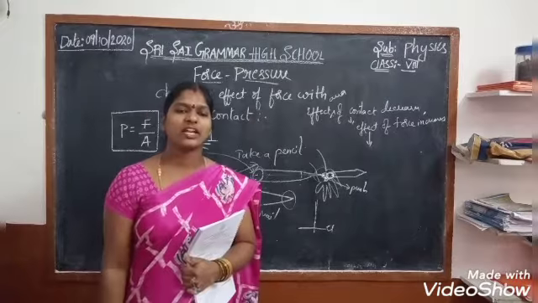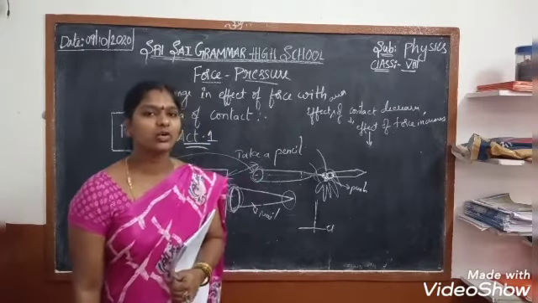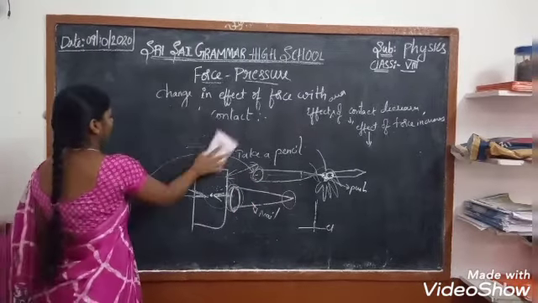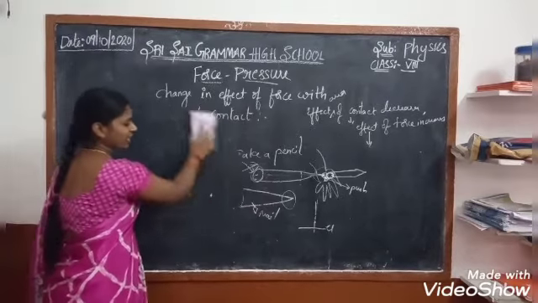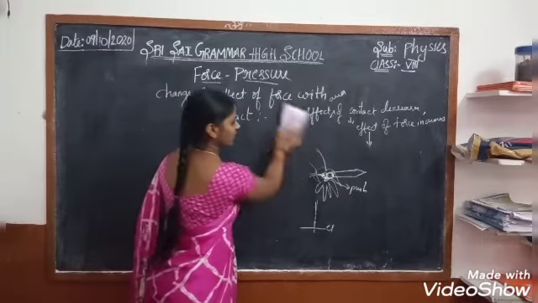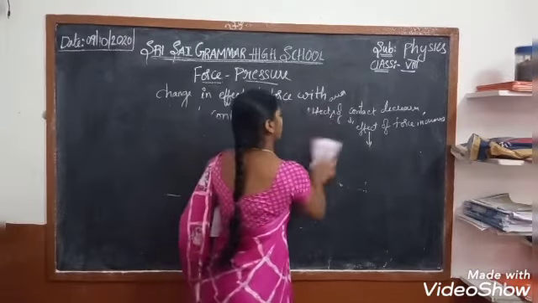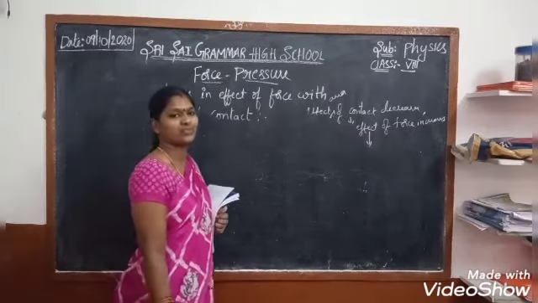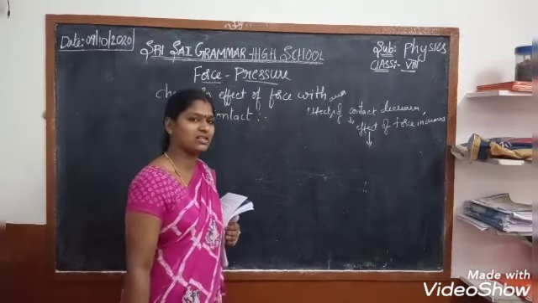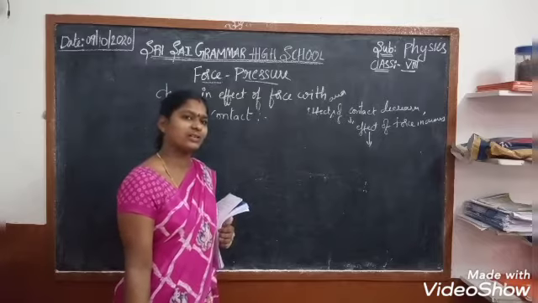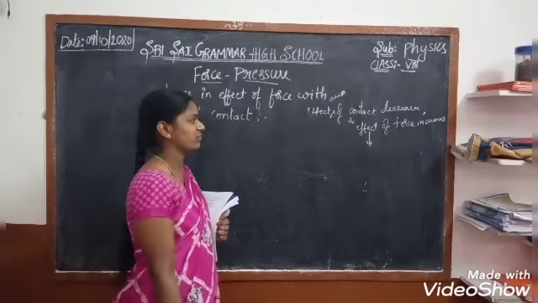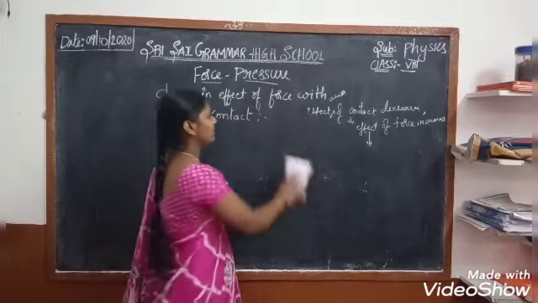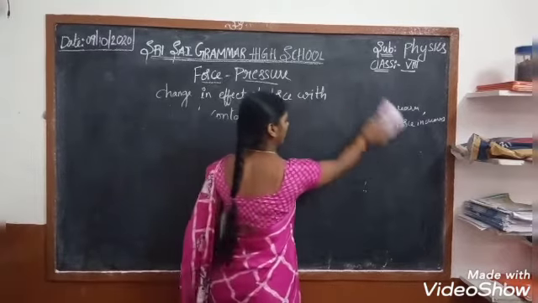Thank you. Now let us see activity 2. What happens in activity 2? We have learned that pressure equals force by area. So what is the difference we are seeing? As the area of contact decreases, the effect of force increases. Then if the effect of force increases, what happened? The area of contact decreases. Yes, we have learned this in activity 1.